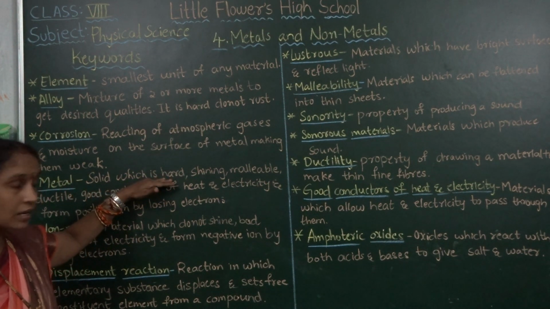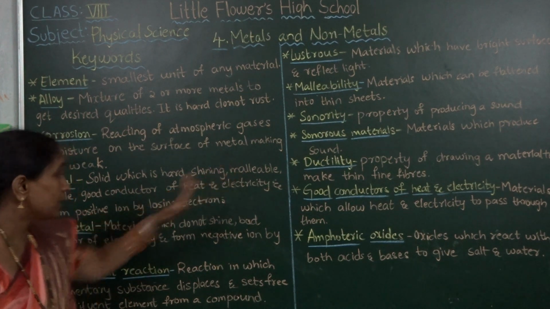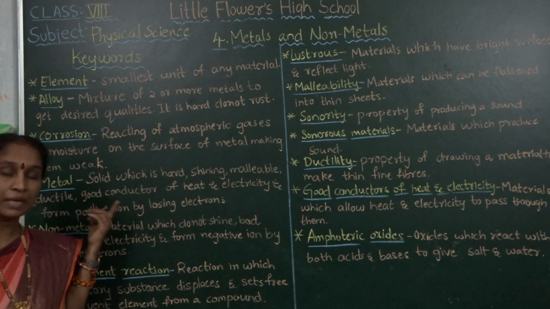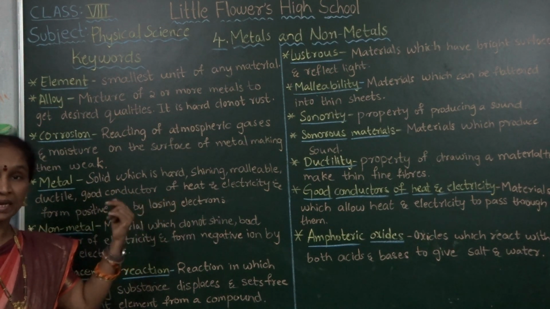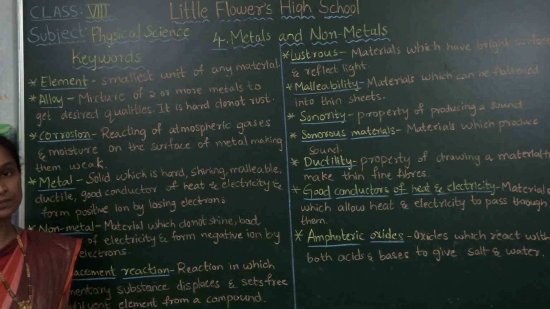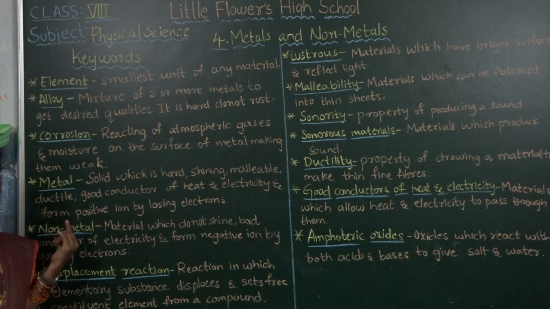They are hard, shiny, malleable, lustrous and ductile. They are good conductors of heat and electricity. They get positive ions by losing electrons. Those are metals.